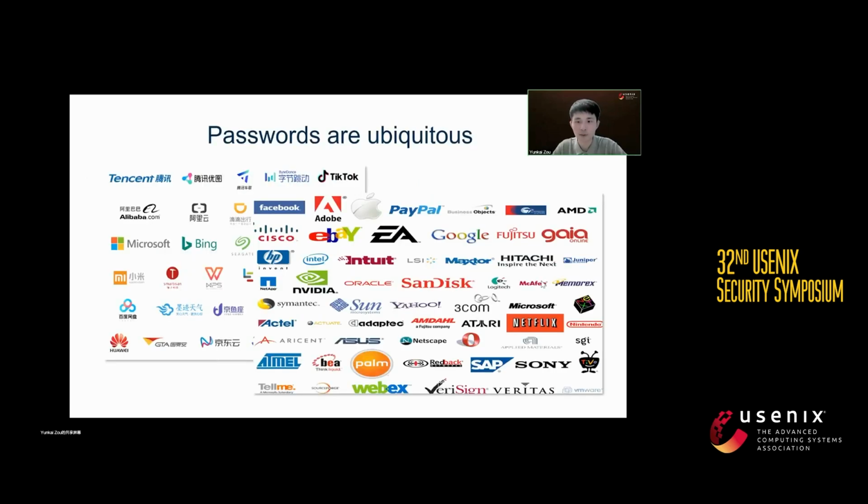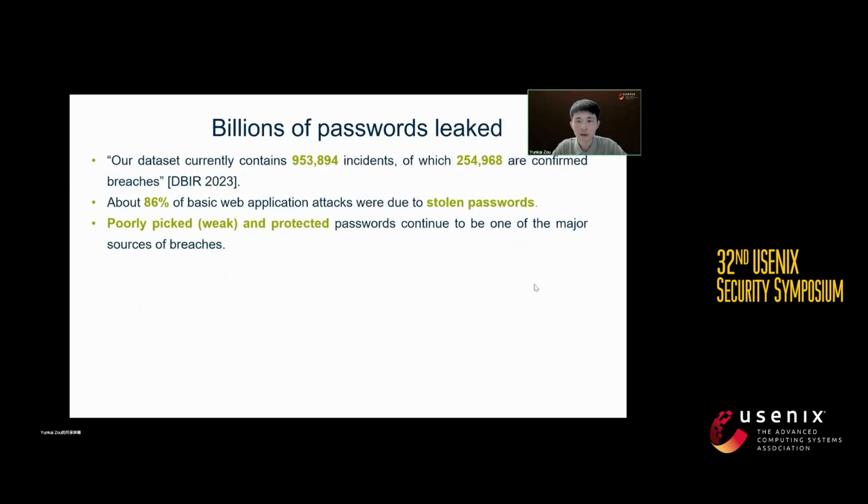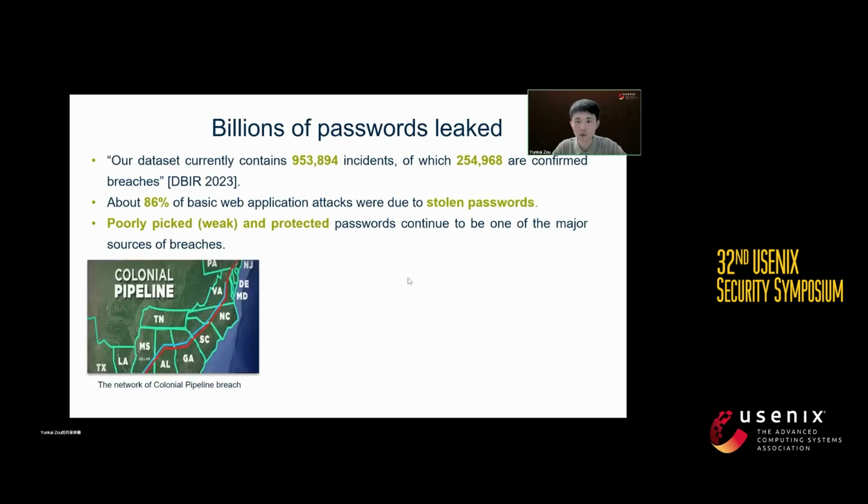Passwords are ubiquitous in our daily digital lives, and password-based authentication will remain the most widely used authentication method in the foreseeable future. However, billions of passwords have been leaked, particularly poorly picked and protected passwords continue to be one of the major sources of breaches. For example, in June 2021, hackers utilized leaked passwords to breach the network of Colonial Pipeline.